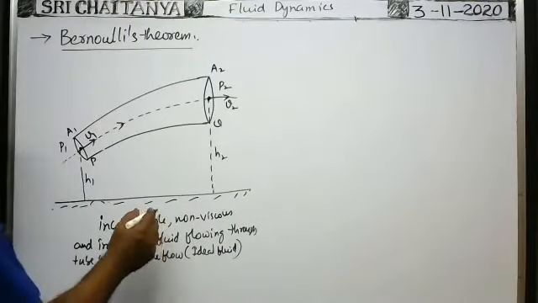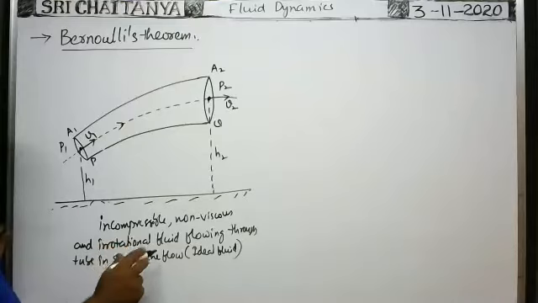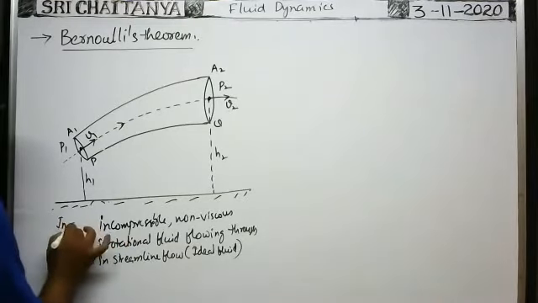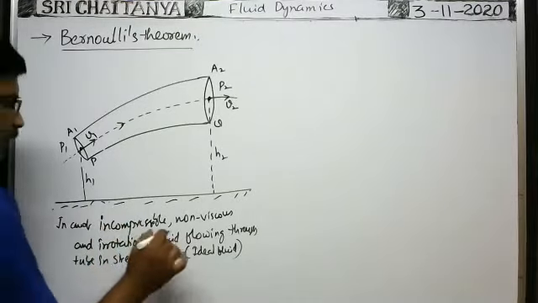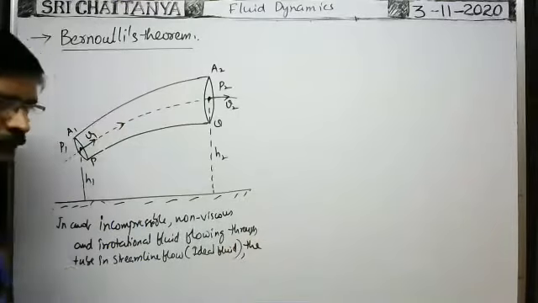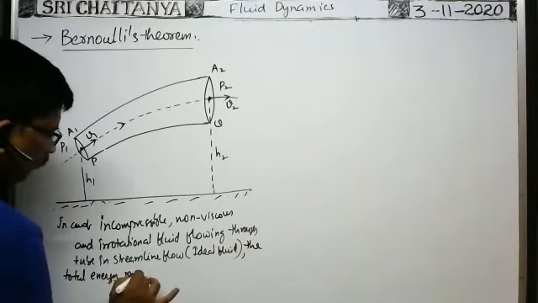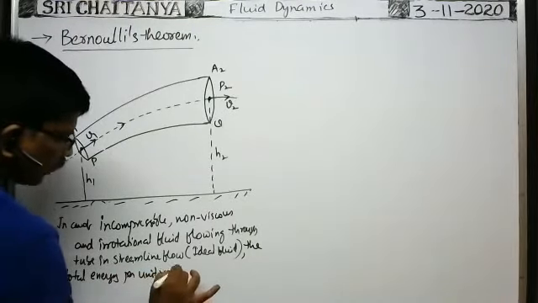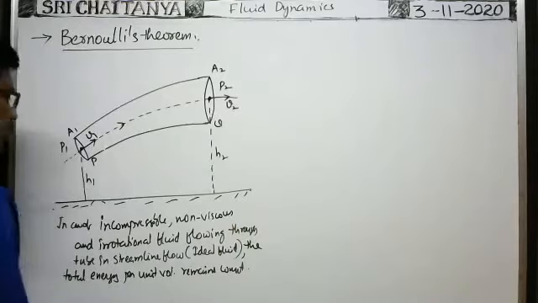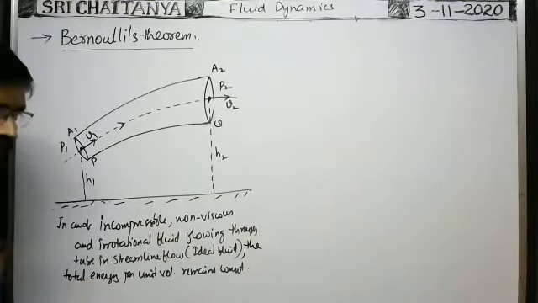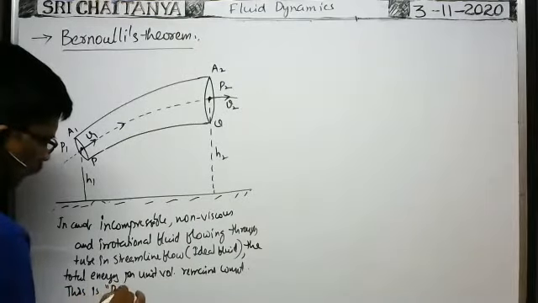When an incompressible, non-viscous, irrotational fluid flows through the tube in streamline flow, the total energy per unit volume remains constant. This is called the statement of Bernoulli's theorem.